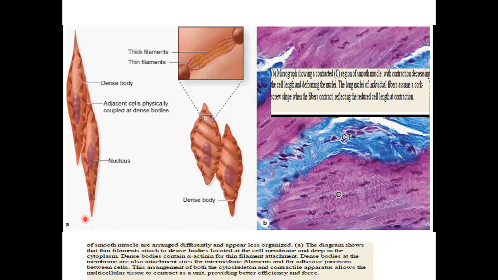Then look at the contractile apparatus also. We said in cardiac muscle and skeletal muscle, we have sarcomeres. But in smooth muscle, we have dense bodies and actin and myosin filaments. Both skeletal and cardiac muscles have troponin, which is the first molecule to interact with calcium. But in smooth muscle, we have calmodulin. So calmodulin replaces troponin.